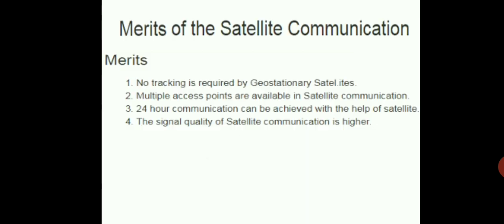So merits of satellite communications. No tracking is required by geostationary satellites. Multiple access points are available in satellite communication. 24-hour communication can be achieved with the help of satellite. The signal quality of satellite communication is higher.